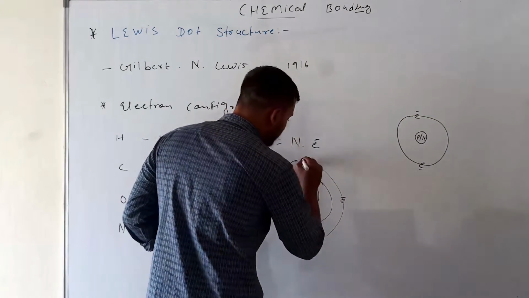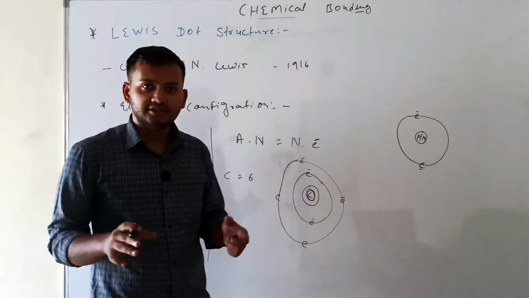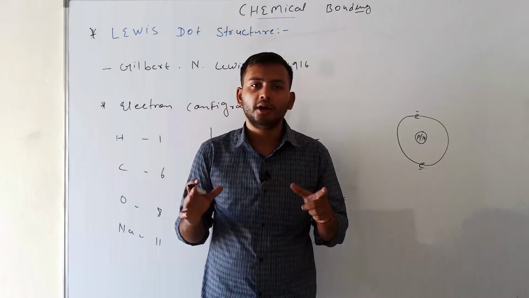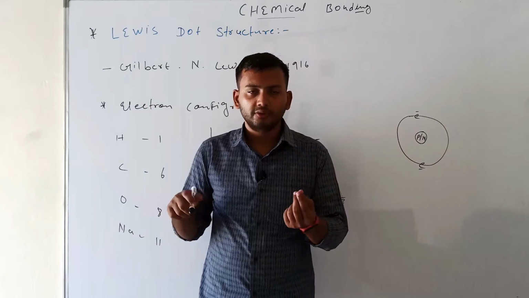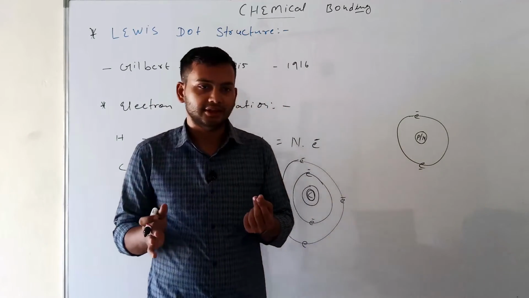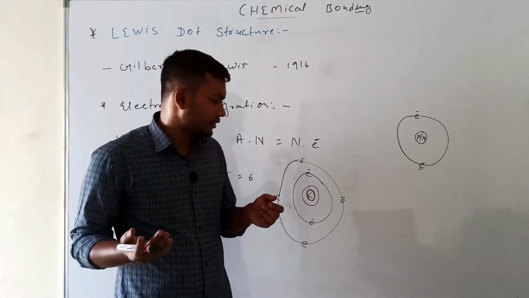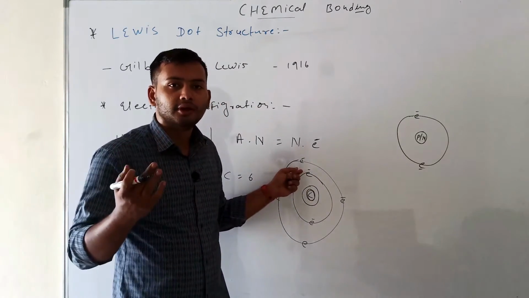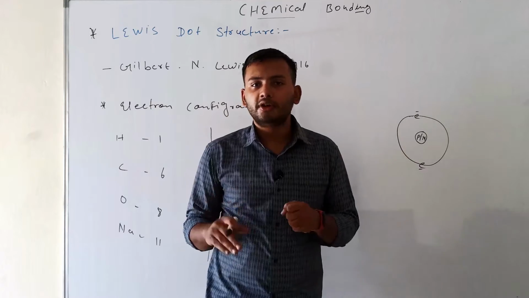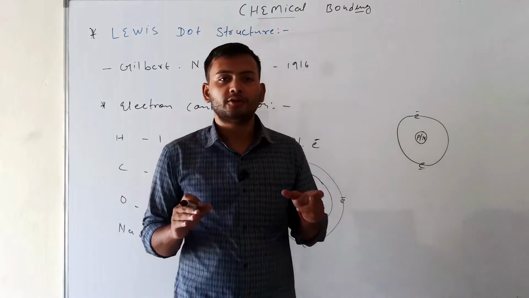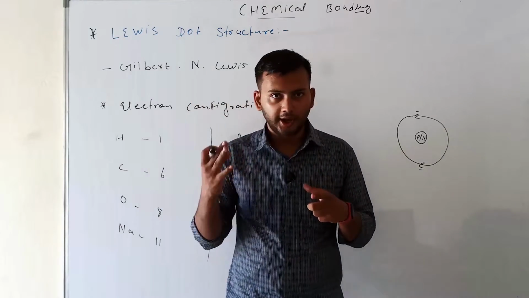The outer orbit is also called the valence shell, meaning the last shell of any atom. So carbon has 4 electrons in the valence shell. So carbon's valency is 4, meaning carbon shares 4 electrons or receives 4 electrons, because the requirement of electrons to combine with a bond is 8.